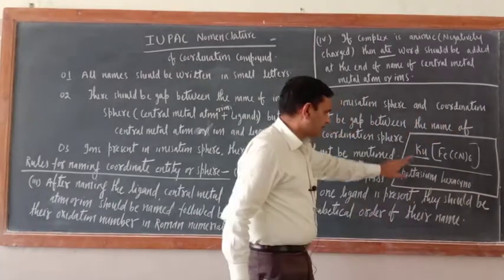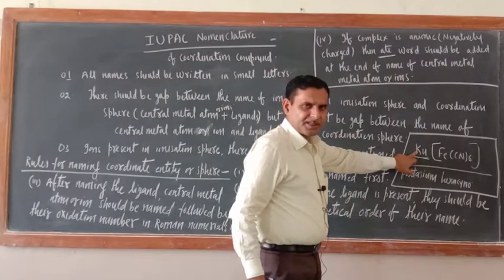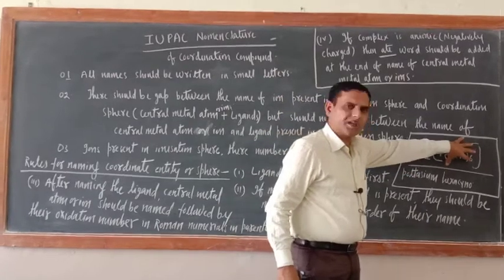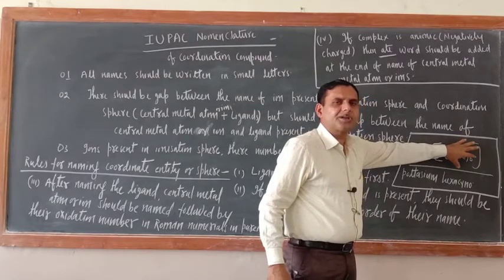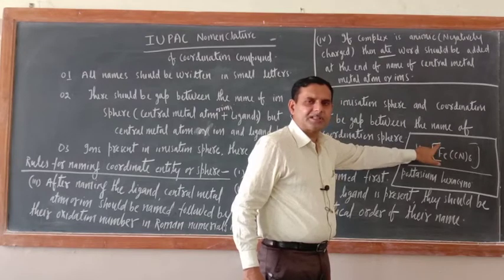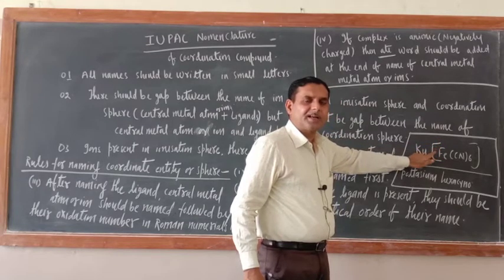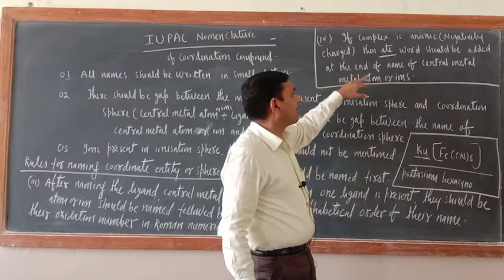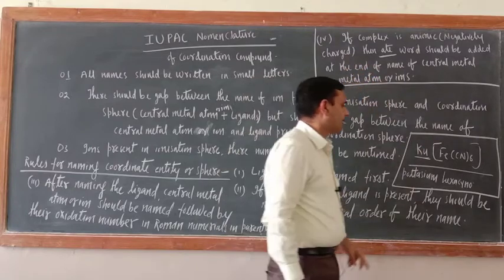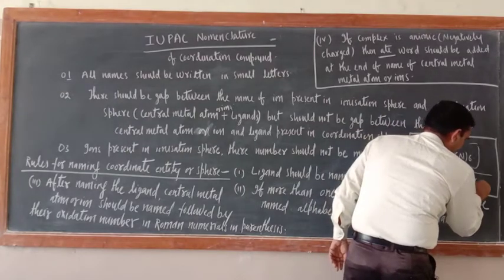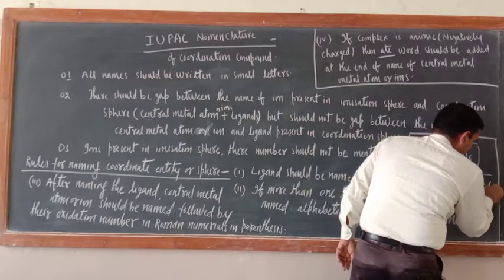Now try to understand. If ions are present on the left hand side of the ionization sphere, then what would be the coordination entity? The coordination entity will be negatively charged. So if the coordination entity is negatively charged, then the word 'ate' should be added at the end of the name of the central metal atom or ion. So potassium hexacyanoferrate.